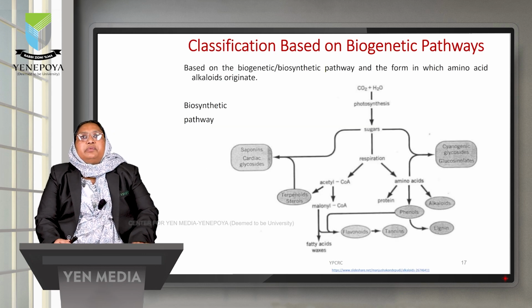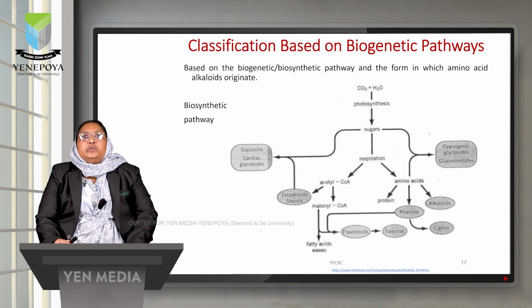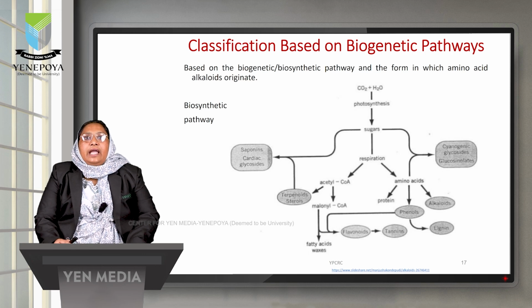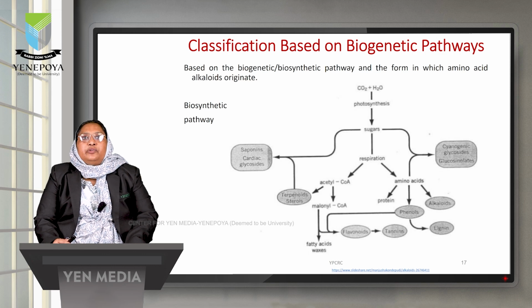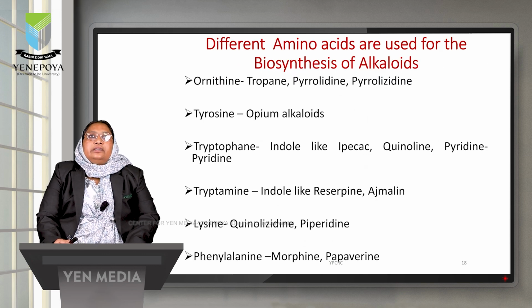Next is classification based on the biosynthetic pathways or biogenetic pathways. Here the alkaloid formation follows a pathway which is called the biogenetic or biosynthetic pathway, where the alkaloids are derived from amino acids or amino acid derivatives. The different amino acids used for the biosynthesis of alkaloids are: ornithine is used for the biosynthesis of tropane alkaloids, pyrrolidine alkaloids as well as pyrrolizidine alkaloids.